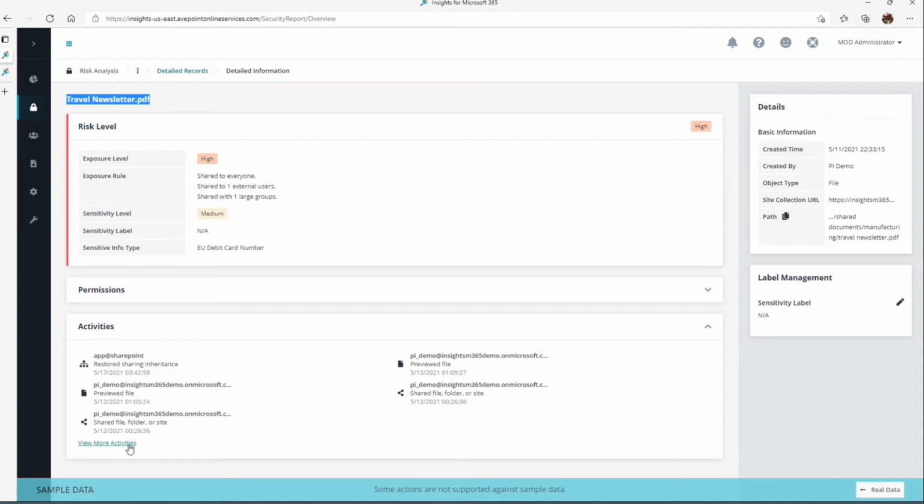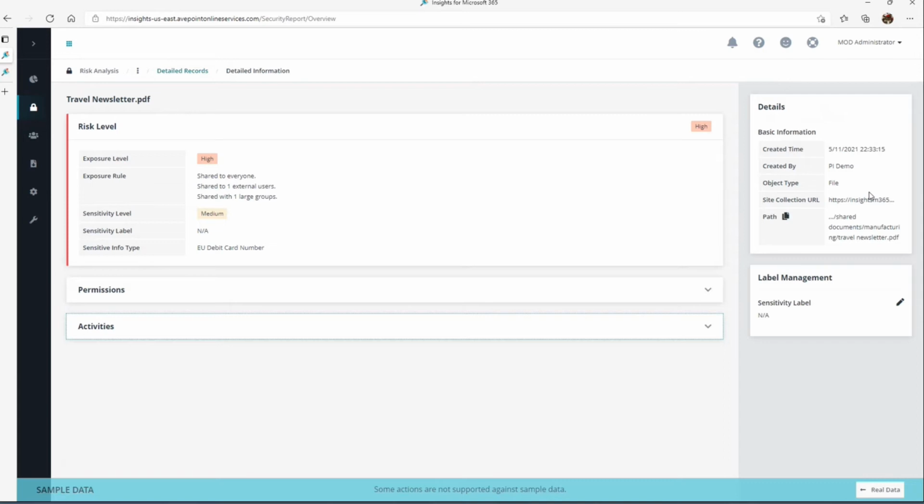If there are more activities, I can get even more information. This is great. I have a single pane of glass to get some of the high level risk, the permissions, as well as the activities, and then further details around the actual path of the file.